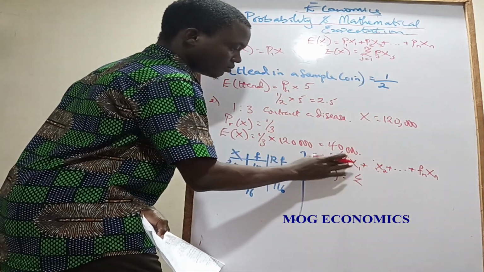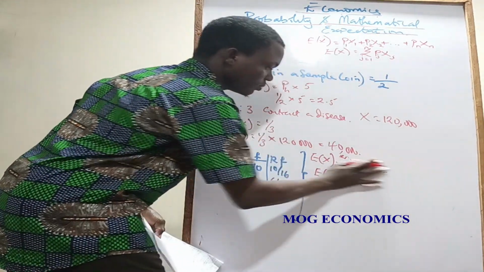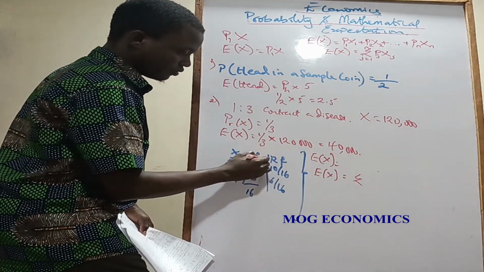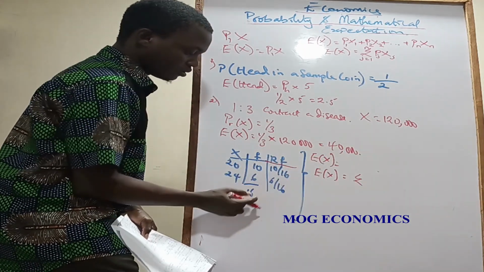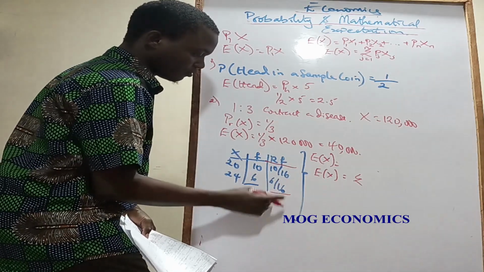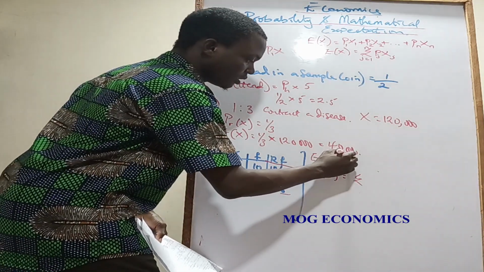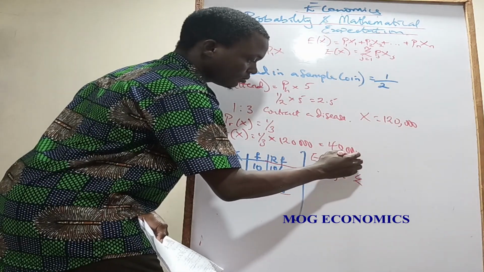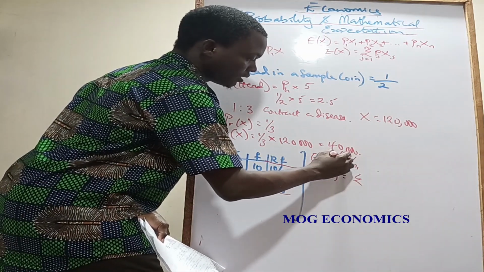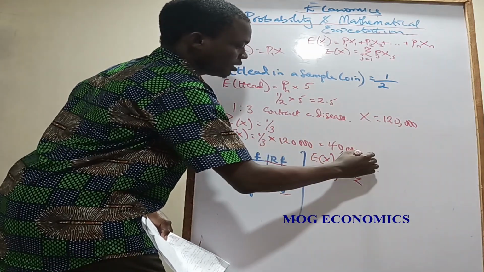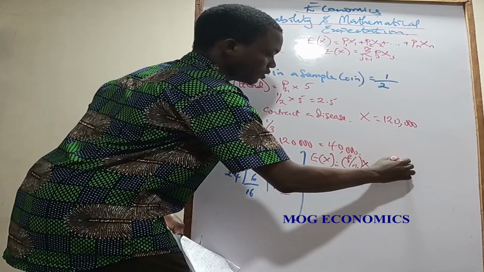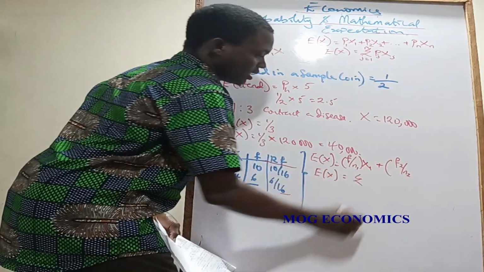So that's what we did. Relative frequency is the frequency of each one over the total frequency, which is f over n. So you are going to be having f1 over n times x1, plus f2 over n, and is it even n2?